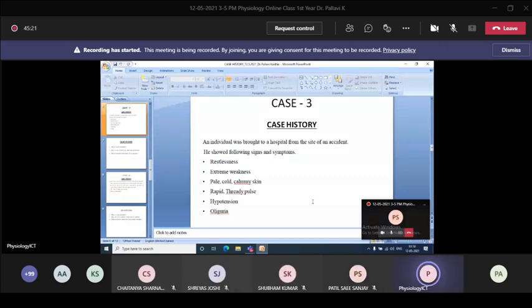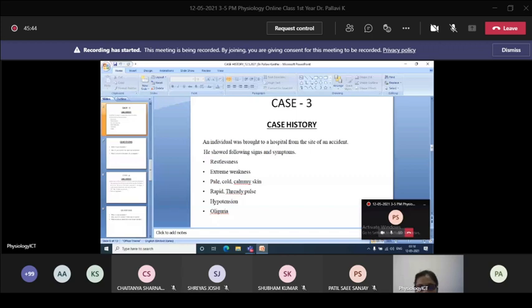Just tell me the reason for the symptoms which are visible on the screen. Why is there restlessness, extreme weakness, cold skin, rapid and steady pulse? Because of the profuse blood loss, the person will have less cardiac output.